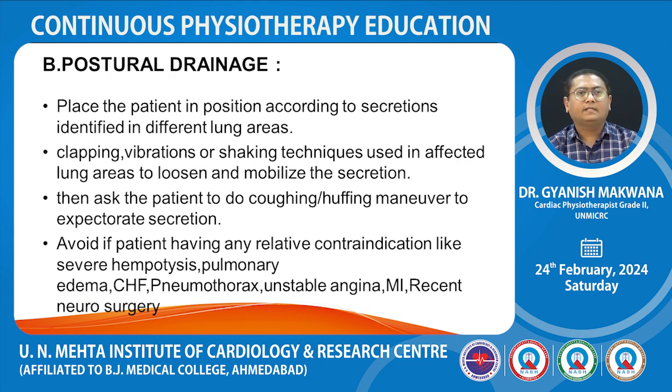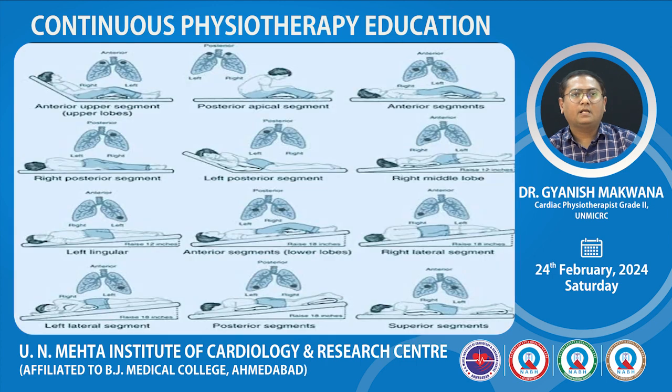Second, postural drainage. Place the patient in position according to the secretion identified in different lung areas. Clapping, vibration or suction technique is used in the affected lung area to loosen and mobilize the secretion, and then ask the patient to do coughing and huffing maneuver to expectorate secretion. Avoid postural drainage if the patient has any relative contraindication like severe hemoptysis, pulmonary edema, congestive heart failure, pneumothorax, unstable angina, myocardial infarction or recent neurosurgery. This is the image of postural drainage according to the affected lung area.